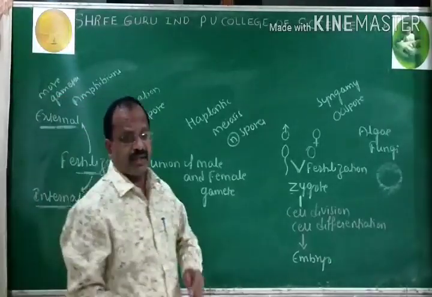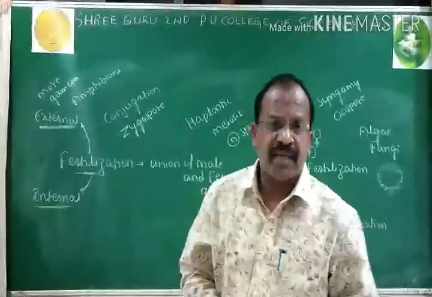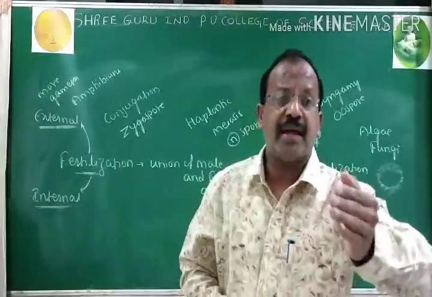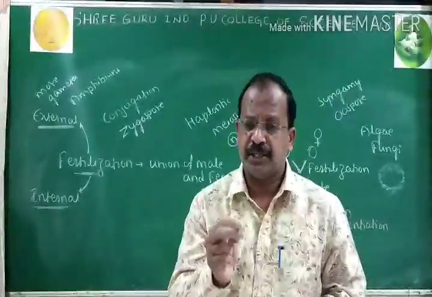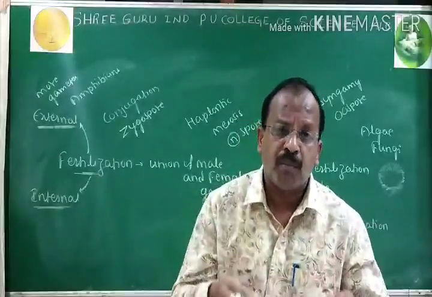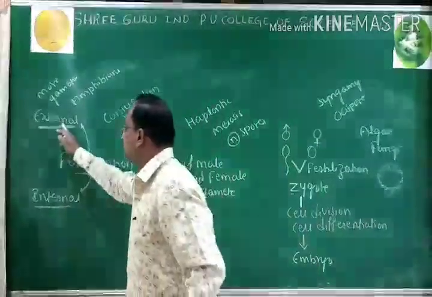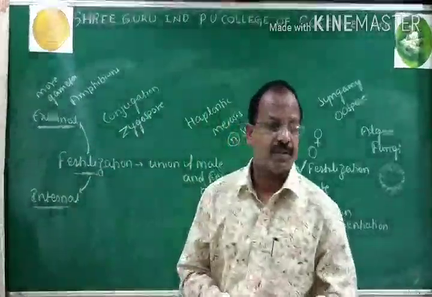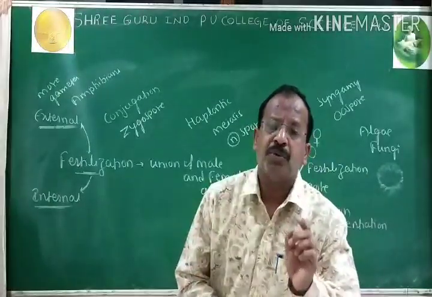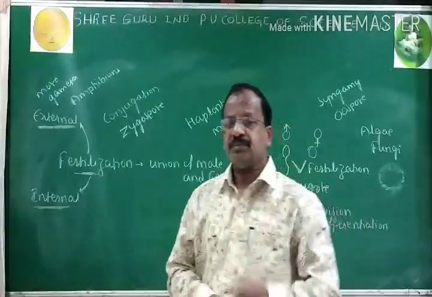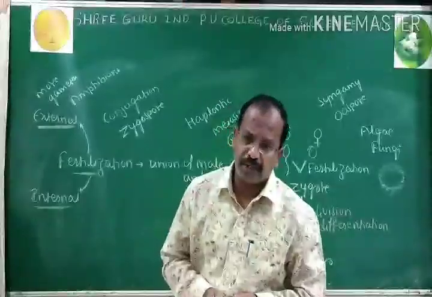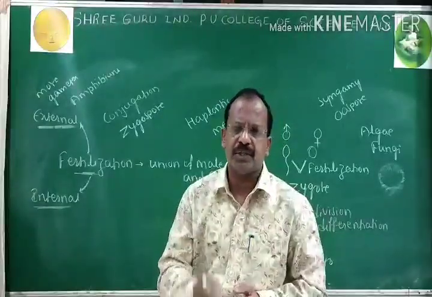In external fertilization, more number of gametes are produced to enhance the rate of fertilization, and even more number of offsprings are produced because they are vulnerable to predators. So later you will come to know this predation. I will provide you one definition.